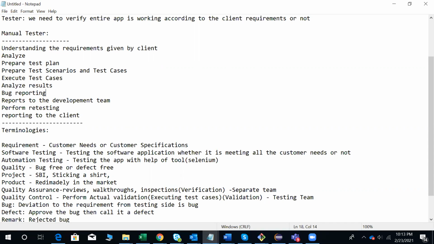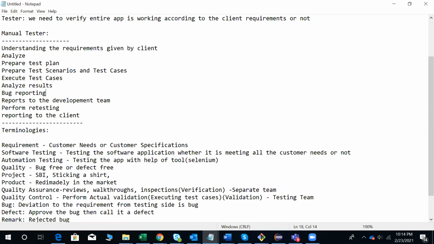But once we get all those items from the supermarket, we need to check whether he brought everything we gave him or not. That is validation. Verification is done using reviews, walkthroughs, and inspections. In the coming sessions, I will help you on that: what is a review, what is a walkthrough, and what is an inspection. But quality control, we perform using validation. Validation means actual testing. Whatever test cases you have written, you need to execute all of them, to see whether it is correct or not. That is the validation part.